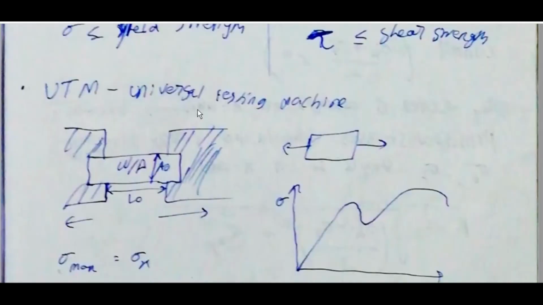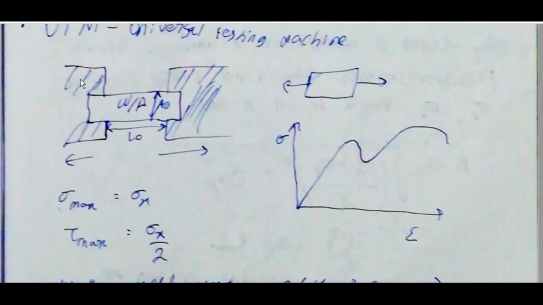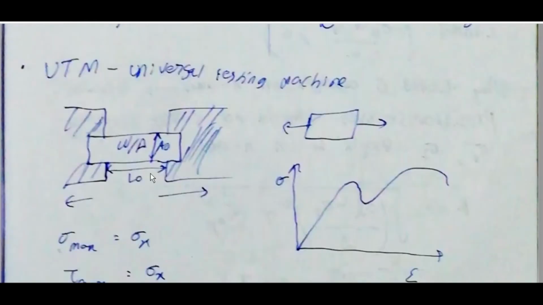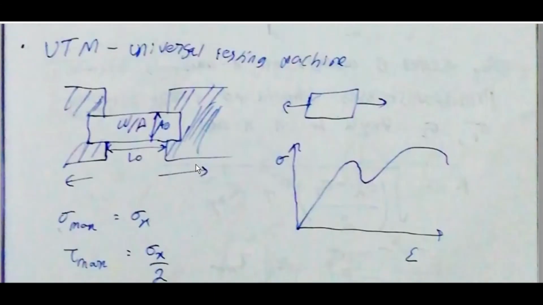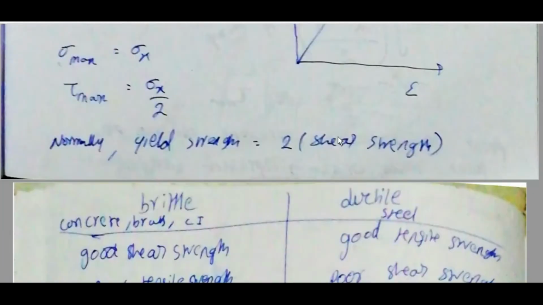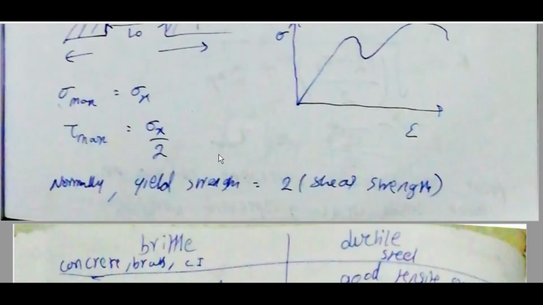UTM, universal testing machine. W by A L. Sigma max is equal to sigma x, tau max is equal to sigma x by 2. Universal testing machine, mild steel, W by A. Normal yield strength is equal to 2 into shear strength.